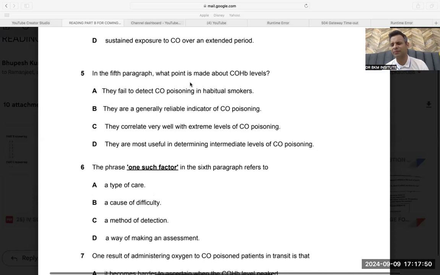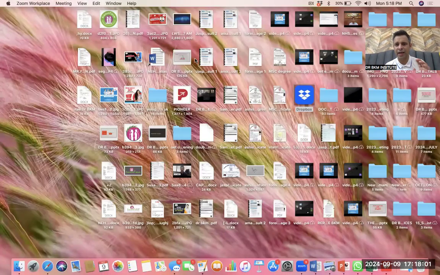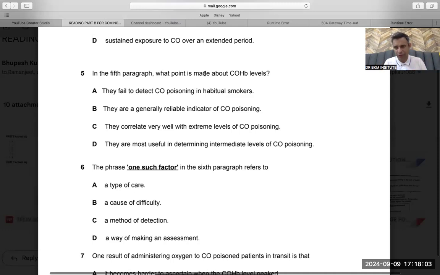What point is made about carboxyhemoglobin levels? Guys, what point is made is generally asking that in the cases having low carboxyhemoglobin level, the symptoms are correlated. In cases with high levels, they are correlated. In moderate levels, they are not correlated. Okay, that is what we learned.